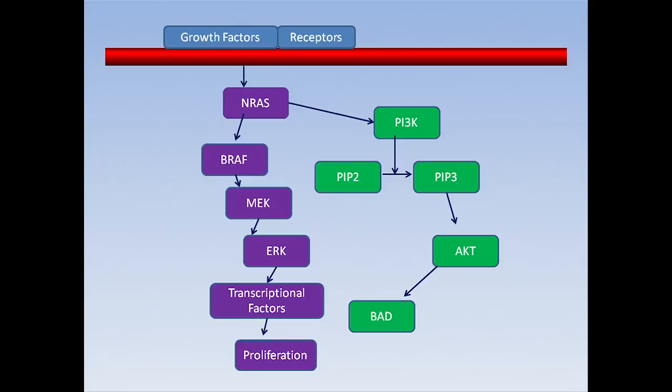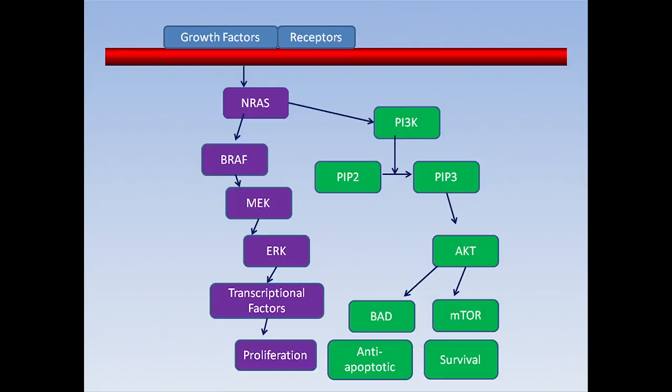One is BAD, which is actually an anti-apoptotic molecule. So if BAD is upregulated, then apoptosis is not going to occur. The other molecule is mTOR. If the mTOR is upregulated, it will cause increased survival of the cell. And the last molecule is GSK3 beta, which will cause increased proliferation of the cell. So if these pathways are stimulated, or because of some sort of mutation, there's going to be increased proliferation of the cell, and the cell is not going to go into apoptosis actually.